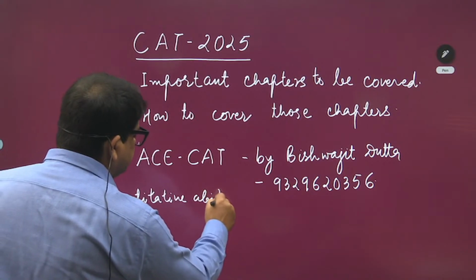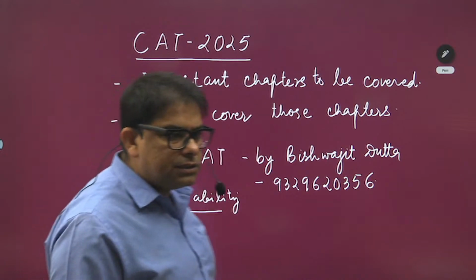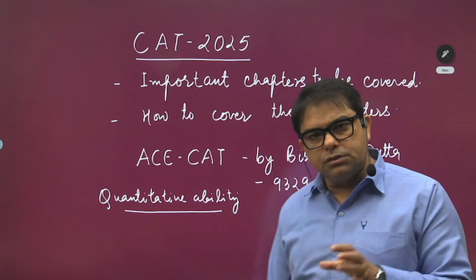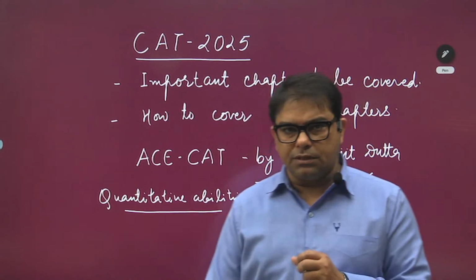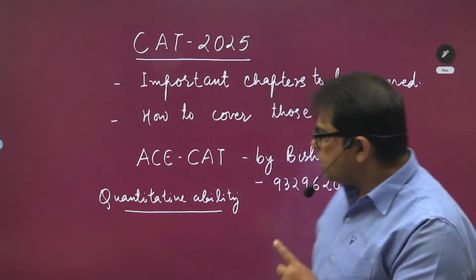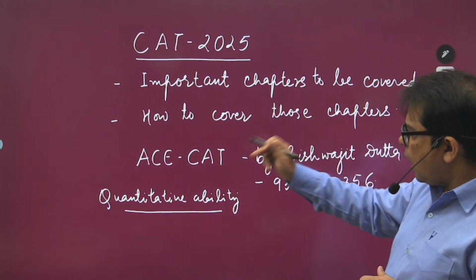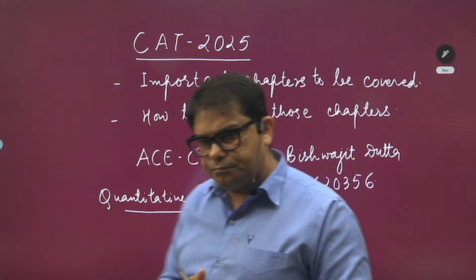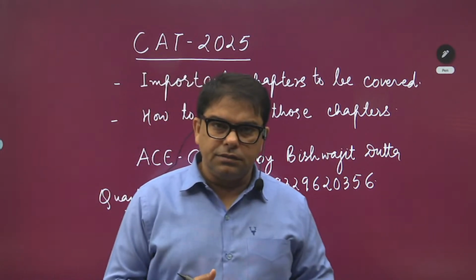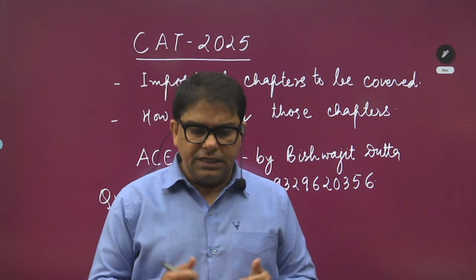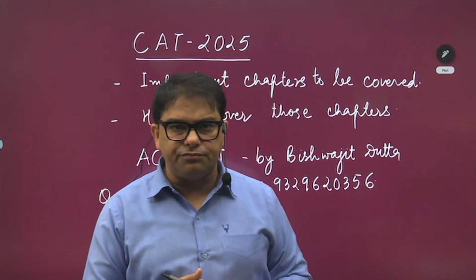Let me write this very clearly. This particular lecture, this particular session is absolutely for the students who are thinking as to how someone can prepare the quantitative ability part for CAT 2025. Now there are two headings you could see: important chapters to be covered, number one, and how to cover those chapters. Now you must be finding this real fact that there are 3 to 4 different elements that we need to cover in the quantitative ability part when it comes to CAT 2025.